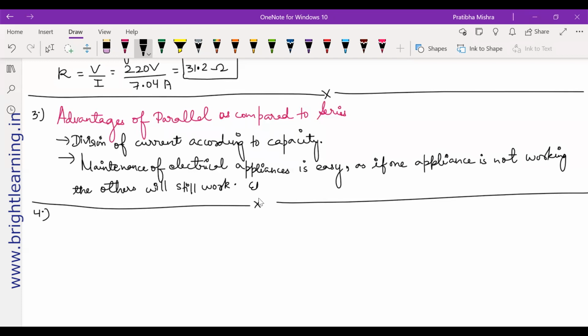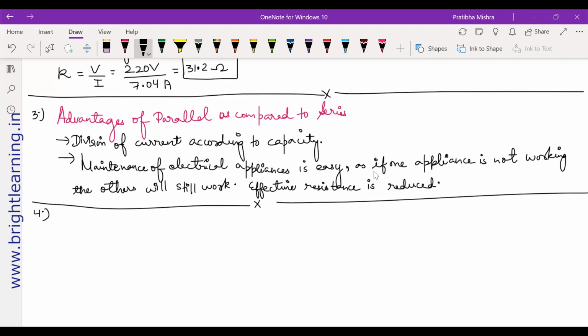What do you write here? Effective resistance is... write properly. Okay. Now, question number 4.